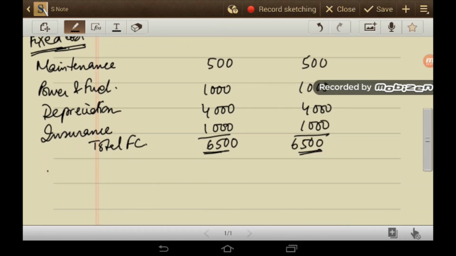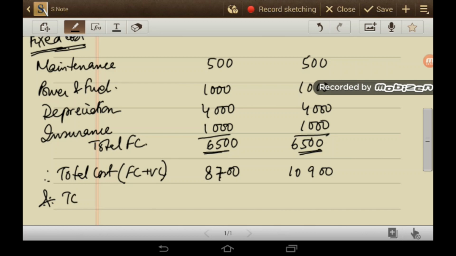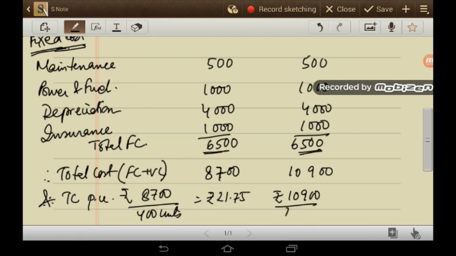What about total cost? Total cost is equal to fixed cost plus variable cost. Here you have 8700, and in this case 10,900. And if you are asked total cost per unit, this will be 8,700 rupees divided by 400 units, so rupees 21.75, and this will be 10,900 by 800 units, so this will be rupees 13.625.